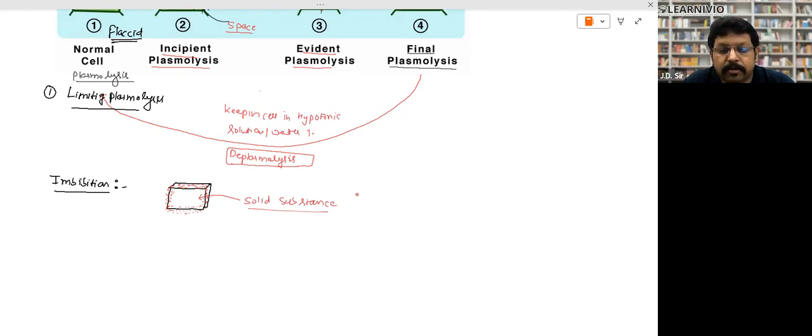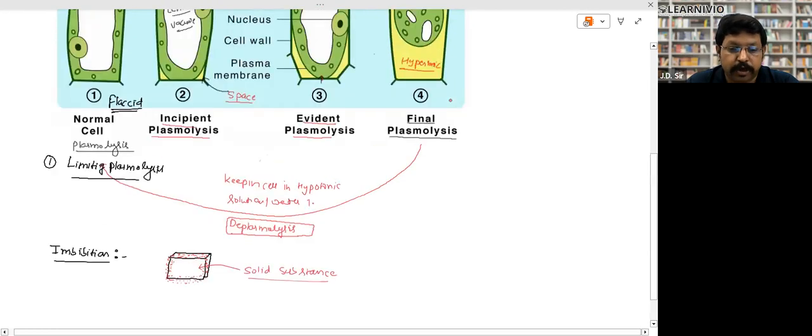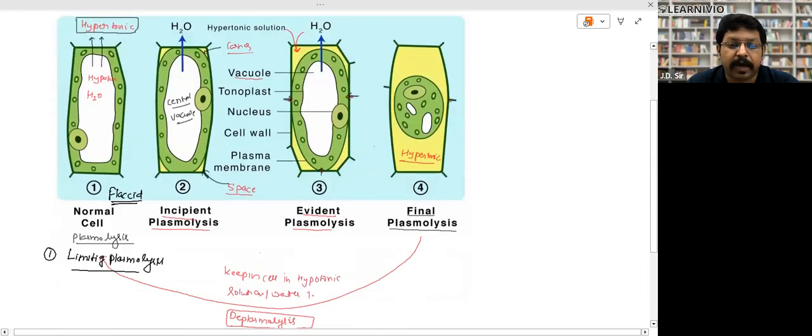In the rainy season, wooden windows and wooden doors become tight because they absorb moisture from outside. That is also called imbibition. Okay, sir, thank you. I understood. Okay, this is all for the day.